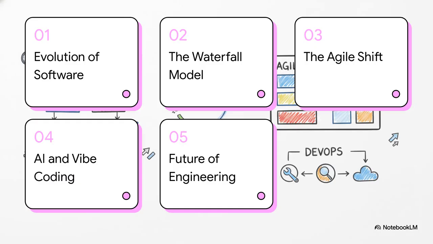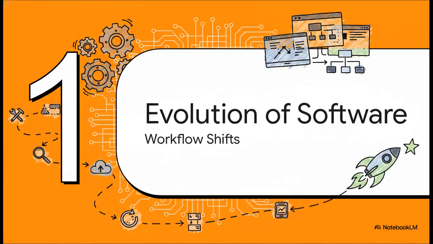Here is our map for today. First, the evolution of software. Second, the waterfall model. Third, the agile shift. Fourth, AI and vibe coding. And finally, the future of engineering. Section 1. The evolution of software. A timeline of workflow shifts.